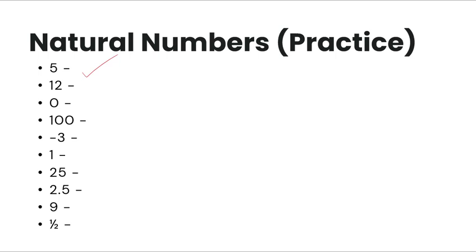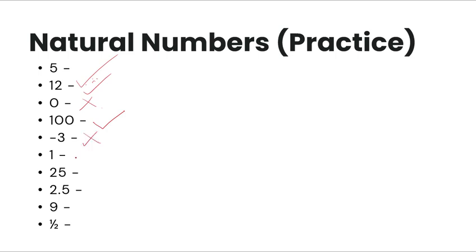Hi guys, I'm back. So are you guys done? So let's answer it. Five is a natural number. The answer is given there. And 12? Oh, it is a natural number. Sorry, it is a natural number. Zero is not a natural number. 100, it's a natural number.